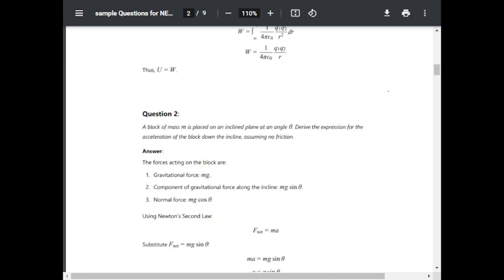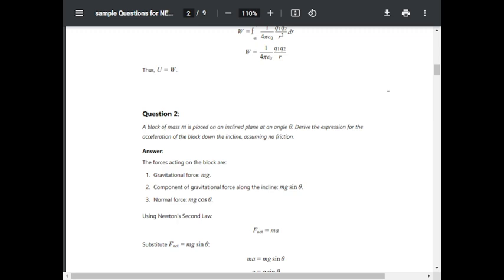Question number 2. A block of mass m is placed on an inclined plane at an angle theta. Derive the expression for the acceleration of the block down the incline, assuming no friction. The forces acting on the block are the gravitational force mg, the component of gravitational force along the incline mg sin theta, and the normal force mg cos theta.